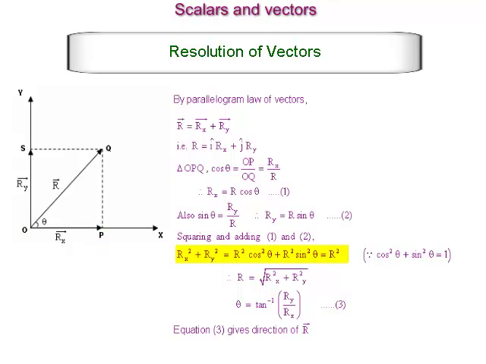Squaring and adding 1 and 2, Rx square plus Ry square is equal to R square cos square theta plus R square sin square theta, which is equal to R square, as cos square theta plus sin square theta is equal to 1. Therefore, R is equal to root Rx square plus Ry square. Theta is equal to tan raised to minus 1 into bracket Ry upon Rx bracket complete. Equation 3 gives direction of vector R.